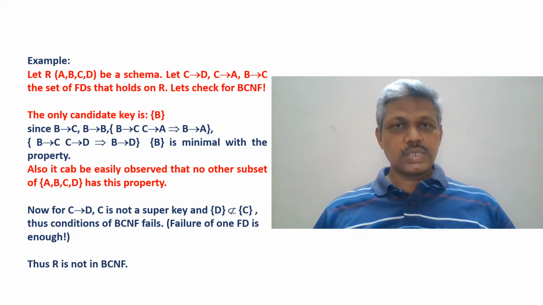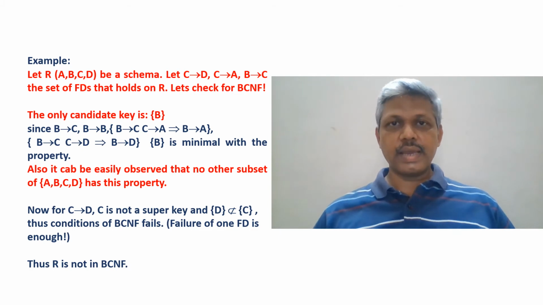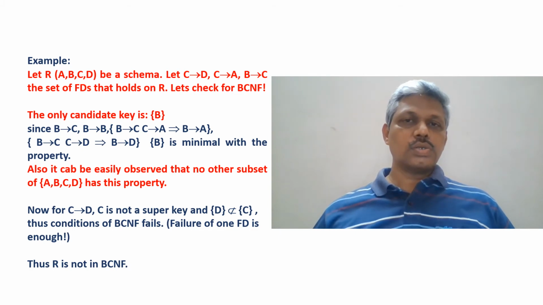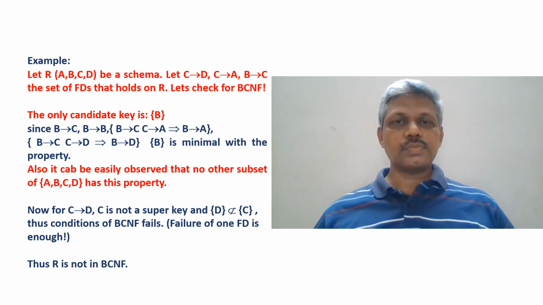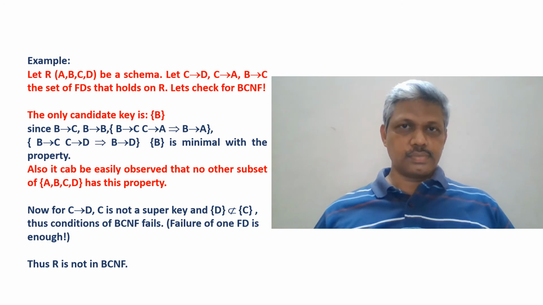So by transitivity again, B then D holds. That means the attribute B is functionally determining all the attributes. And you can observe that B is a single attribute, so it is minimal. Minimal in the sense no subset of it again has the same property. So it is determining all the attributes, the first condition, and the second condition is that it is minimal.